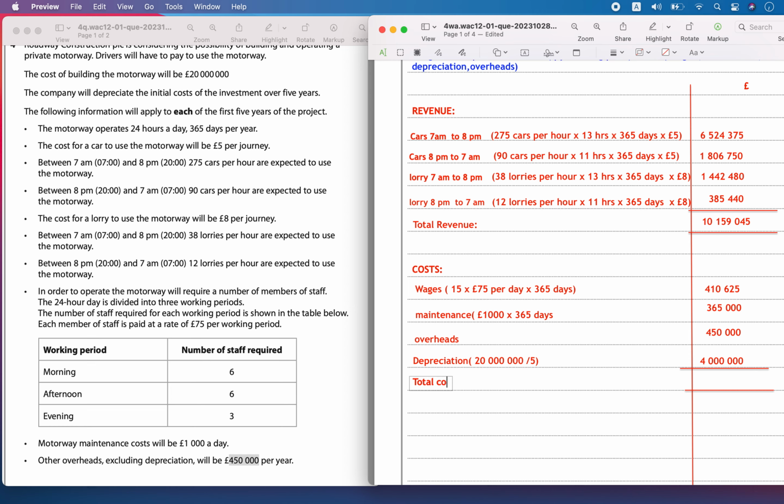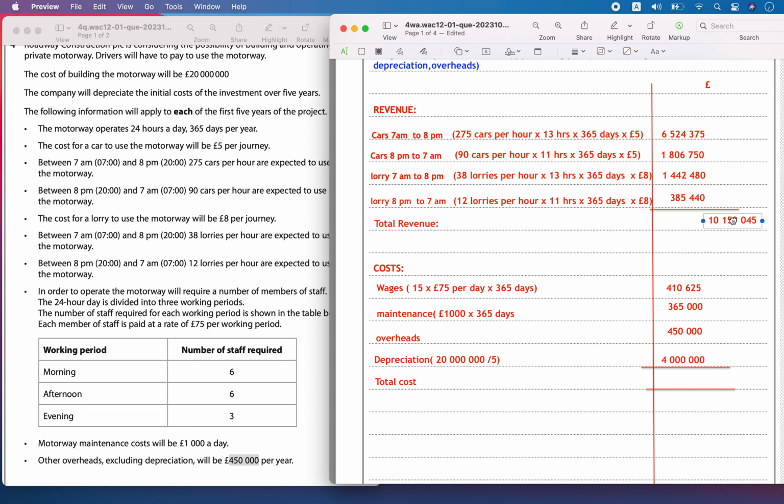Now the total cost is going to be equal to 410,625 plus 365,000 plus 450,000 plus 4 million. So the total cost is going to be equal to 5225625.